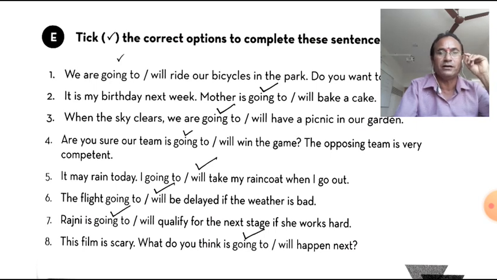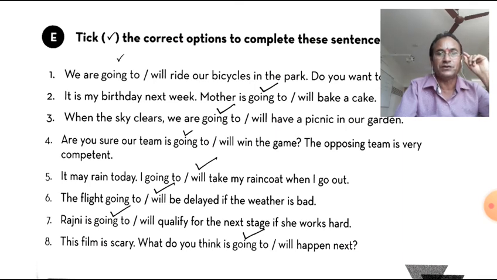The flight is going to be delayed if the weather is bad. So here also there is a prediction: if the weather is bad, the flight will be late. Now Rajni is going to qualify for the next stage if she works hard. If she works well, they predict that she will do well.